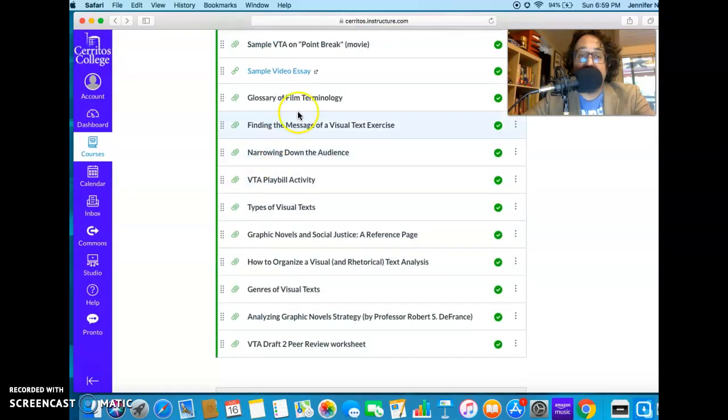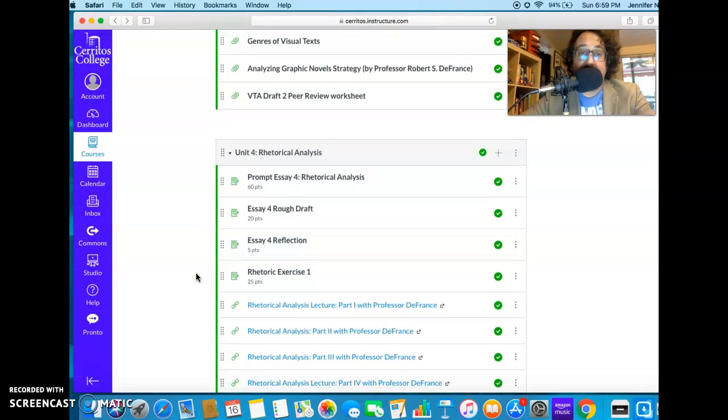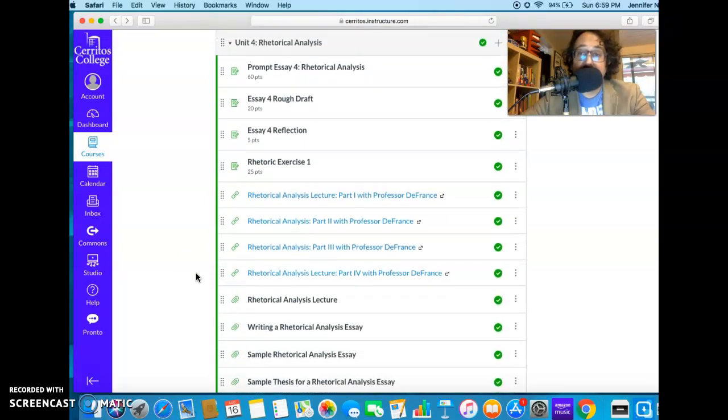The glossary of terms are going to be helpful. That's really what you're going to build the body paragraph of this essay on. And we have a lot of other resources there to help you, narrow down the message, narrow down the audience. If you're interested in graphic novels, there's material to help you with that as well.